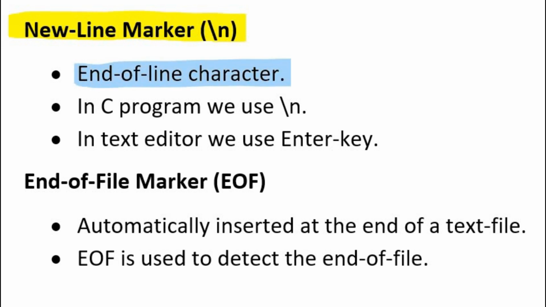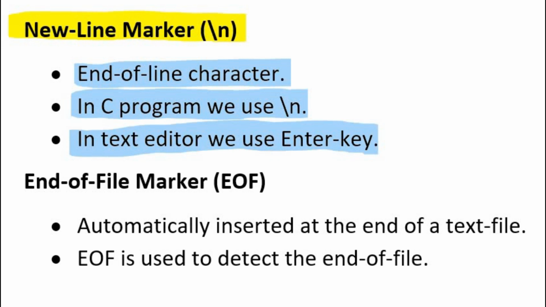For instance, we are working with a text file, and after writing text on the first line, I want to go to the next line. To move from the first line to the second line, I press the enter key on the keyboard, and at the point where we press the enter key, \n is written in the text file. It is the same character which we call an escape sequence in a C program to insert a new line. In a text editor, we use the enter key, but the enter key is automatically replaced with the \n character, and the \n character is called the new line marker.